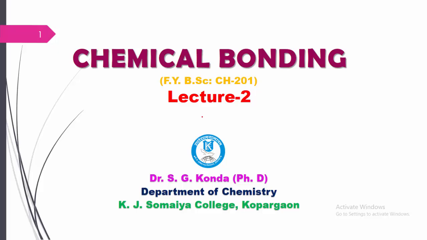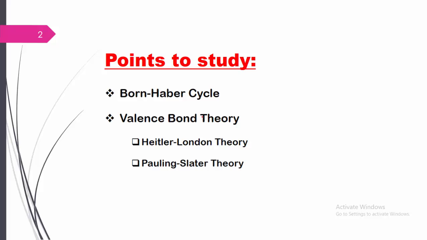This is lecture number 2 of chemical bonding. In this lecture, we are going to study the Born-Haber cycle and valence bond theory, in which we will cover the Heitler-London theory as well as the Pauling-Slater theory.